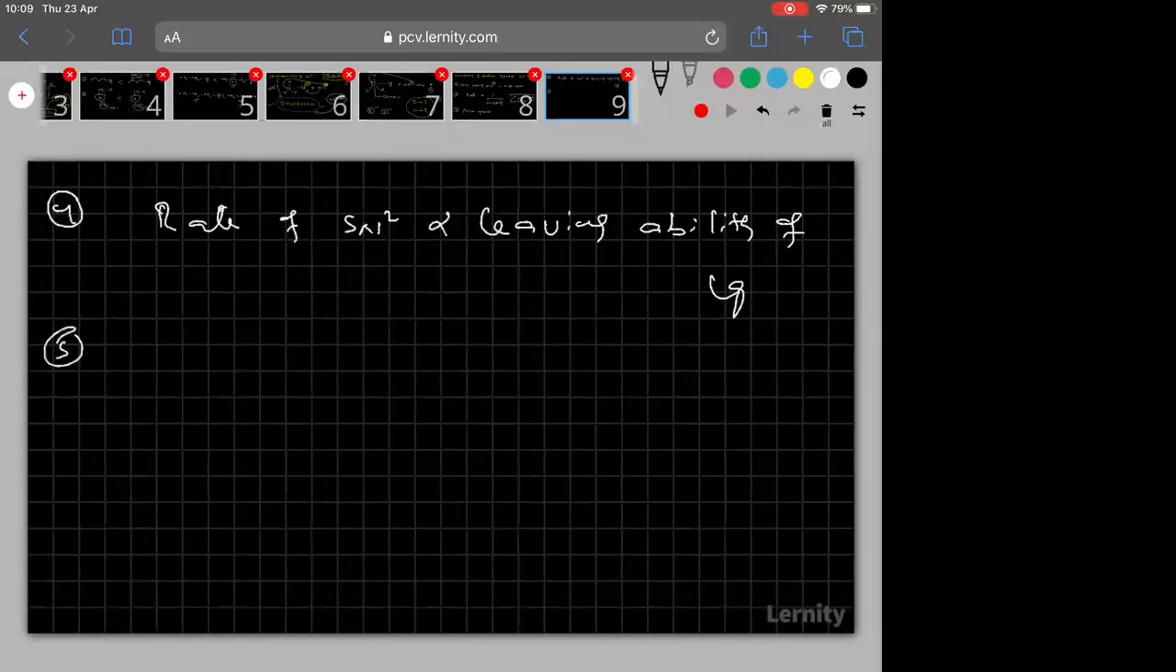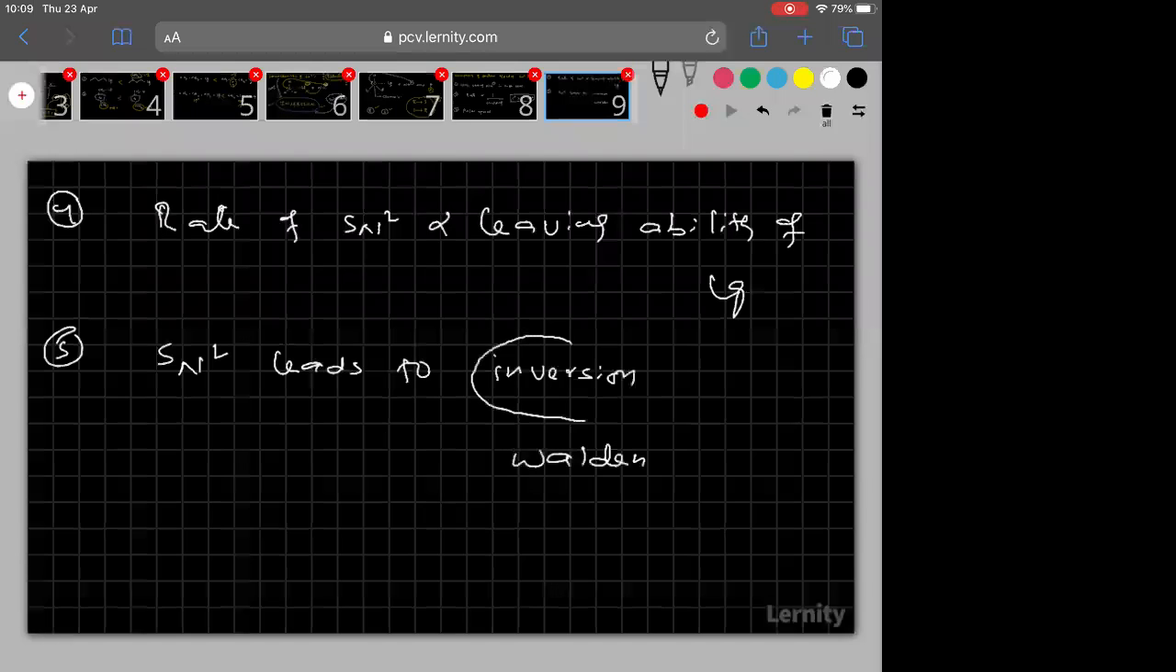Clear? The fifth and most important point. Remember, SN2 leads to inversion. Just now I told you, it was observed by Walden. So, Walden inversion. This is a very important point. SN2 always leads to inversion. Retention is not possible because like charges repel each other, as I told you.